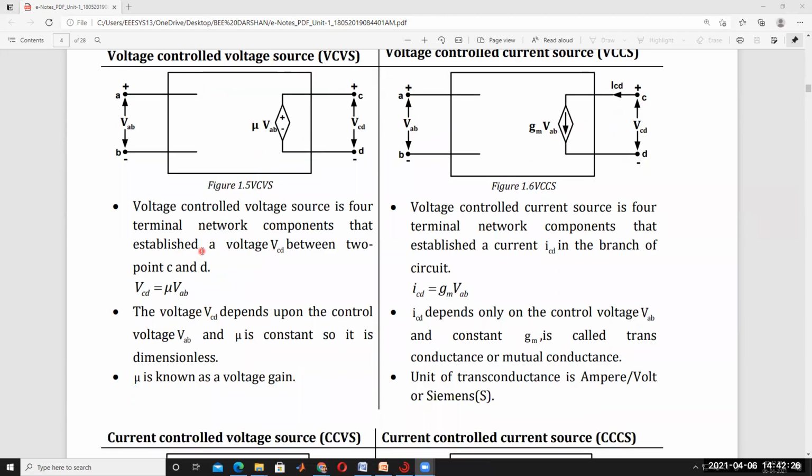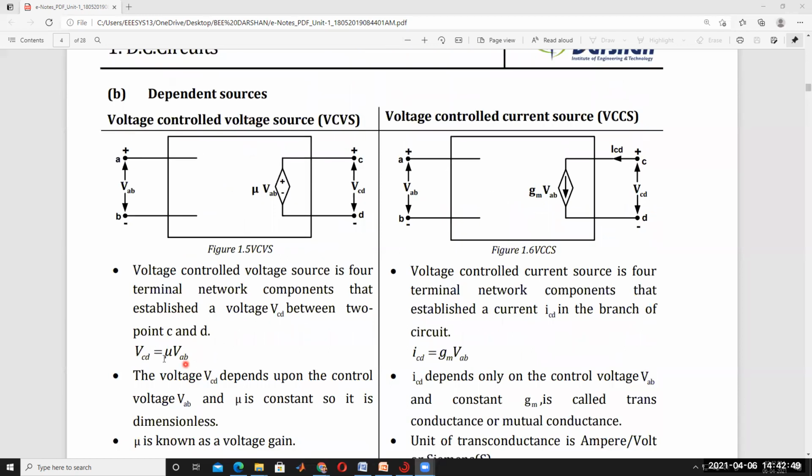A voltage controlled voltage source is a 4-terminal network component that establishes a voltage VCD between two points, C and D. So here there are 2 terminals and here 2 terminals. This output voltage is called VCD, so VCD is equal to mu times VAB. Understood? It's clear.